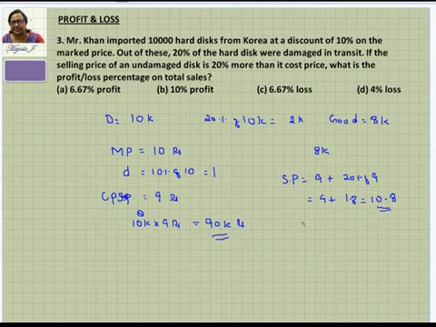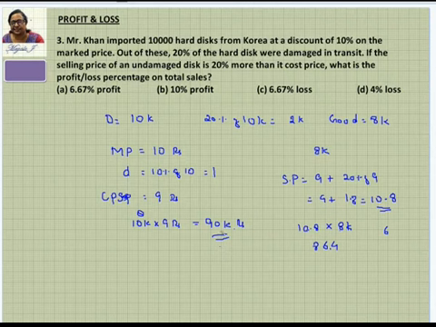How many of them is he selling? The selling price of each disc is 10.8, and there are a total of 8K discs. Multiply this. So how much are you going to get here? 8 into 10.8 is 86.4.